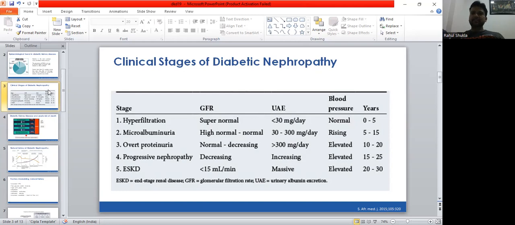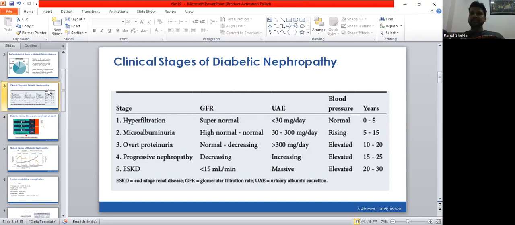The second stage is the stage of microalbuminuria. Here the GFR is about normal, in the high normal range, and urine albumin excretion increases from 30 milligram up to 300 milligram per day, and blood pressure shows some rising trend. It develops over a period of 5 to 15 years from the onset of type 1 diabetes.